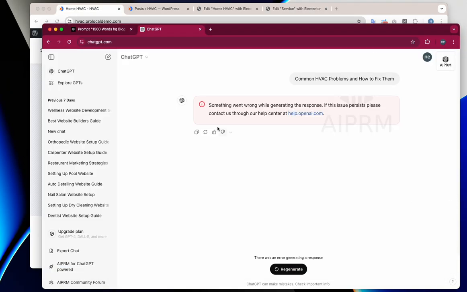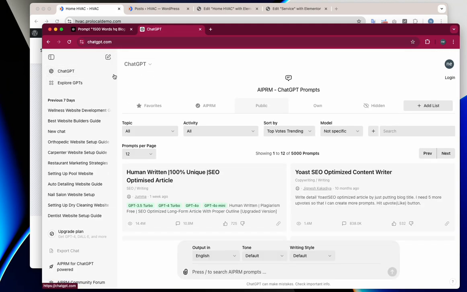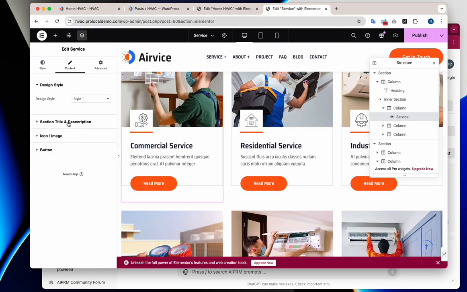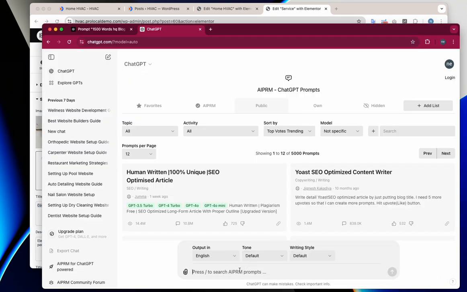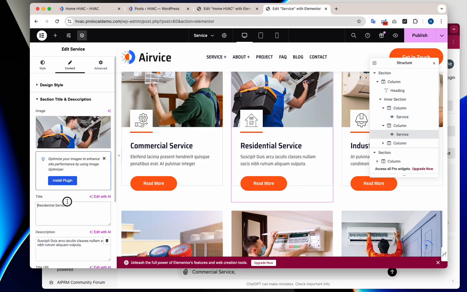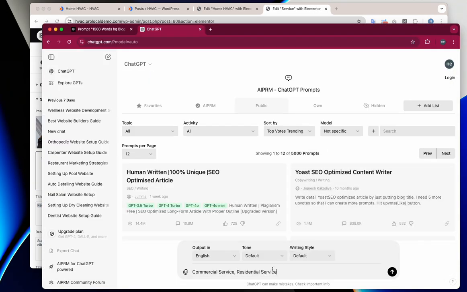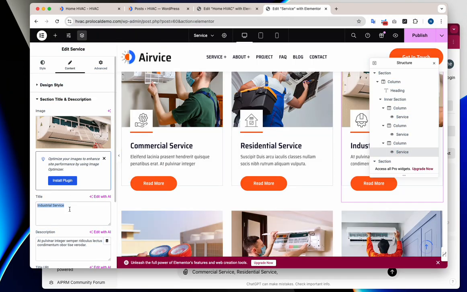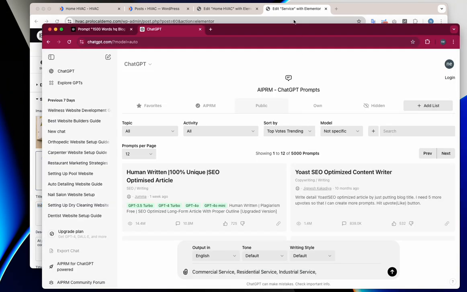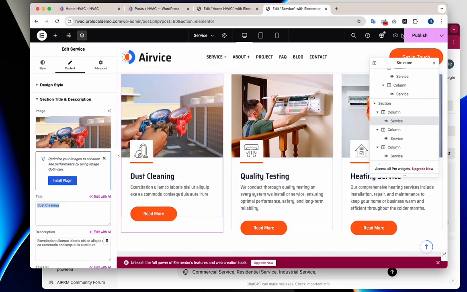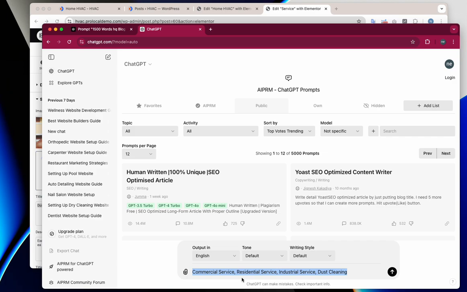Going to go back to ChatGPT. Okay. And we need it for here, these four: commercial service, residential service, industrial service, and duct cleaning. Let's go ahead and do that.